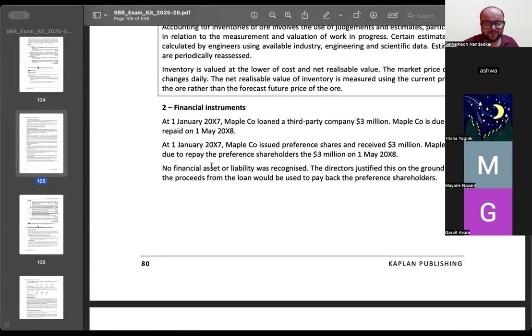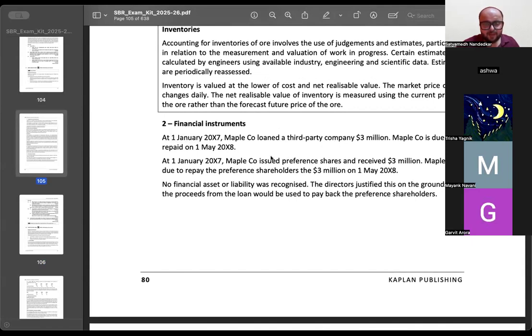Okay, no problem. On 1st of Jan, Maple Company loaned a third party company 3 million. It is due to be repaid on 1st of May 2008. At 1st of Jan 2007, Maple Company issued preference shares and received 3 million. Maple Company is due to repay the preference shareholders 3 million on 1st of May 2008.